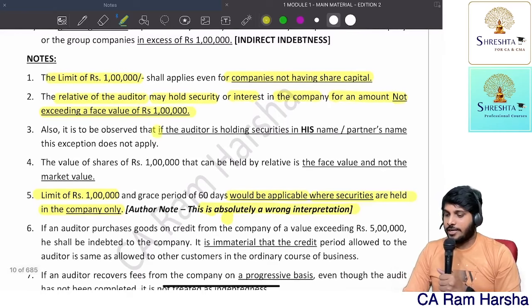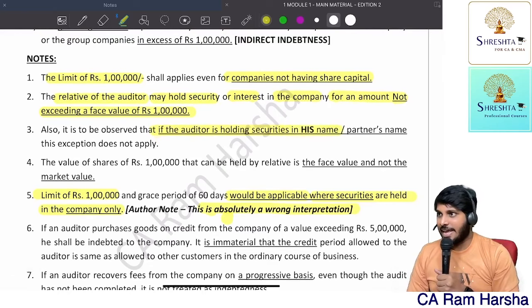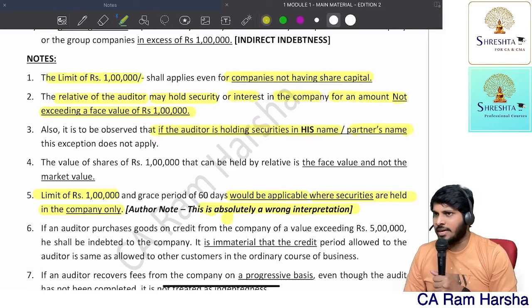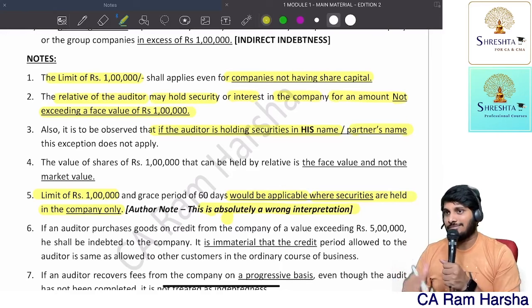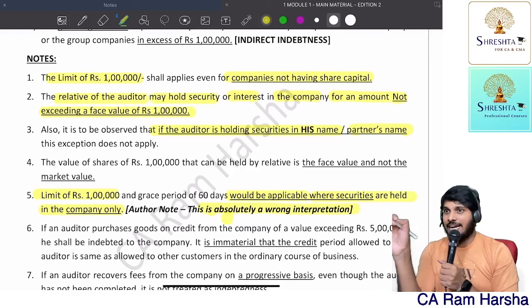Suppose the auditor is holding security in his name or in the partner's name, is the 1 lakh limit applicable? No. The 1 lakh rupees limit applies for whom? Only for the relative of the auditor.